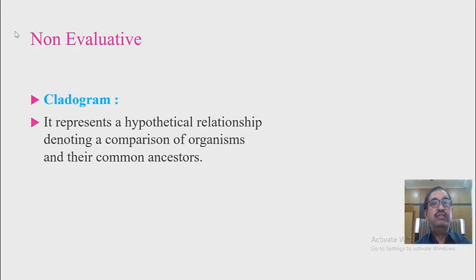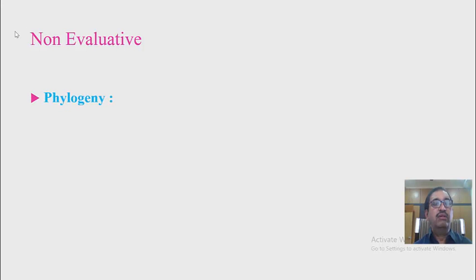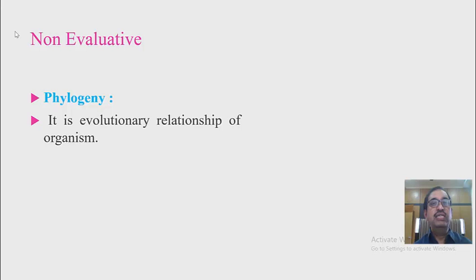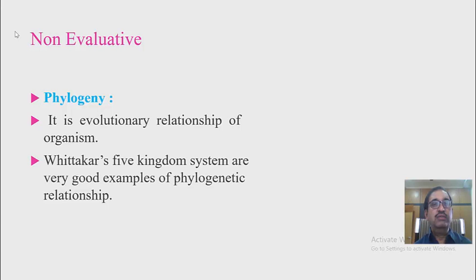It represents a hypothetical relationship denoting a comparison of organisms and their common ancestors. Phylogeny. The evolutionary relationship of organisms is called phylogeny. Whittaker's five kingdom system is a very good example of phylogenetic relationship.